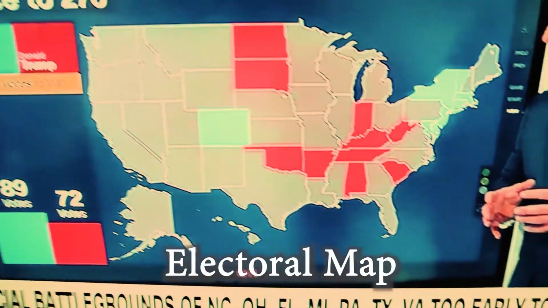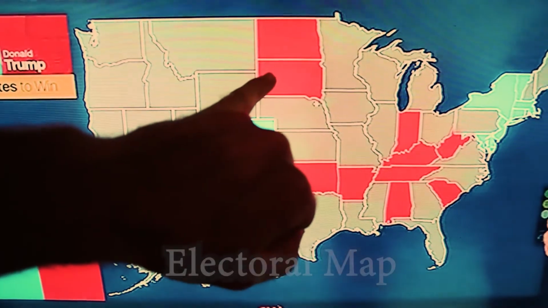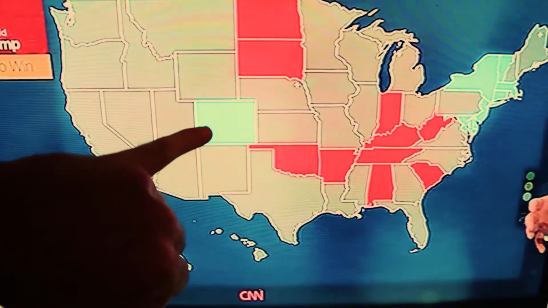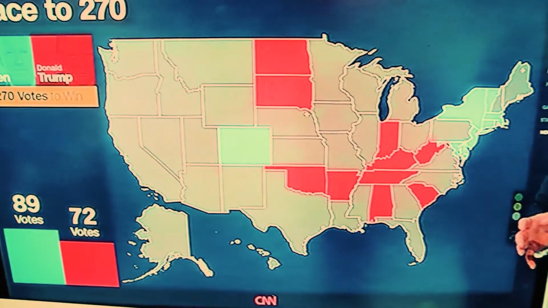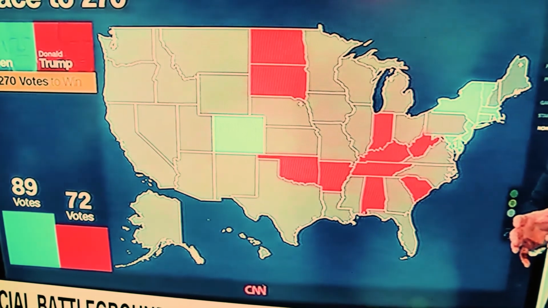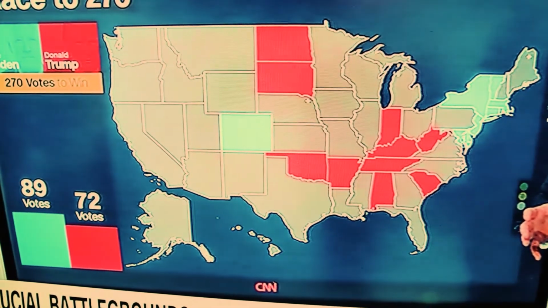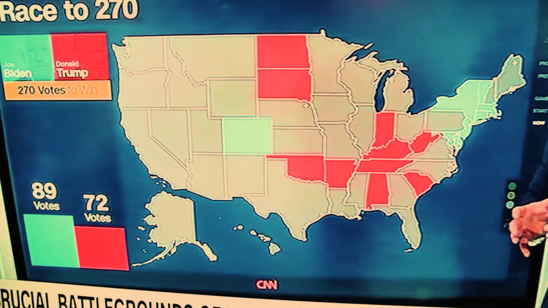So you can see we have red states and we have blue states. Blue states are Democratic states and red states are Republican states.